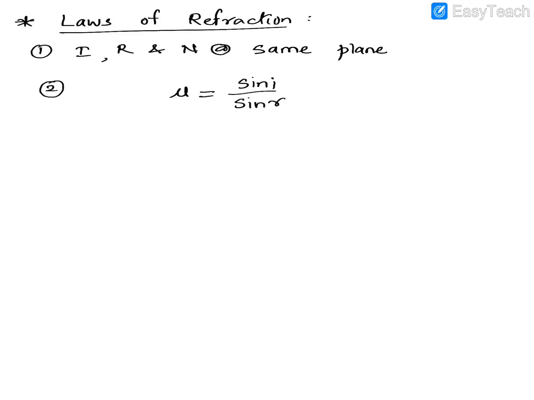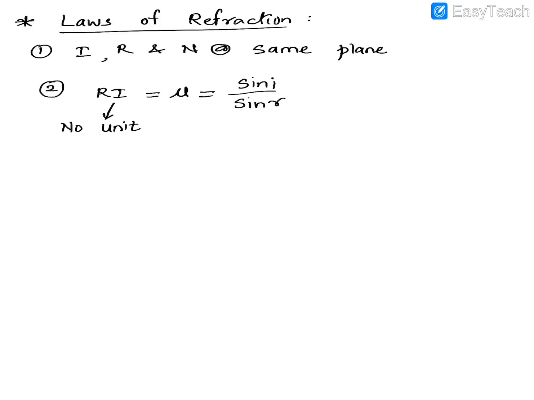So mu is the symbol for refractive index, or it is simply written as RI. The ratio of the sine of the angle of incidence to the sine of the angle of refraction is a constant, and this ratio is called the refractive index. Refractive index has no unit. I hope you all know why. Just like relative density, it has no unit because it's a ratio.